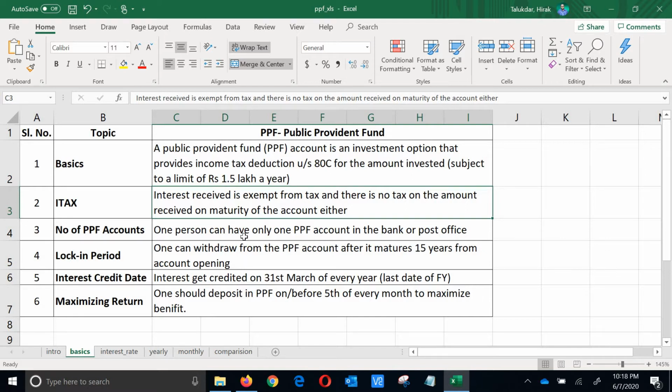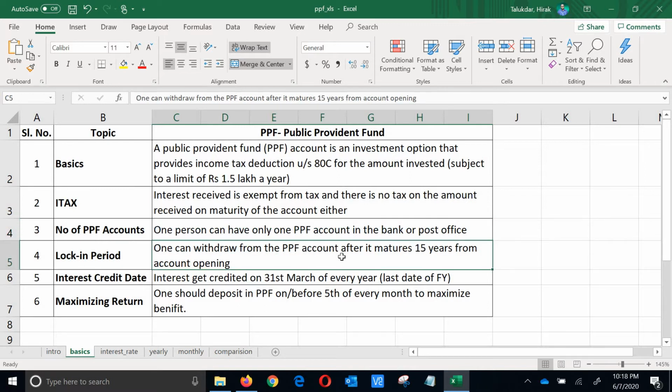The next very popular question that gets asked is how many PPF accounts I can have. So let me clear it for you. One person can have only one PPF account, and you cannot have more than one PPF account. So legally you can have only one PPF account per person.